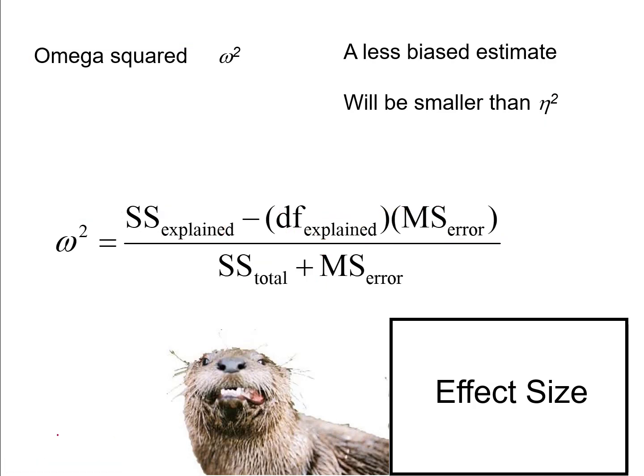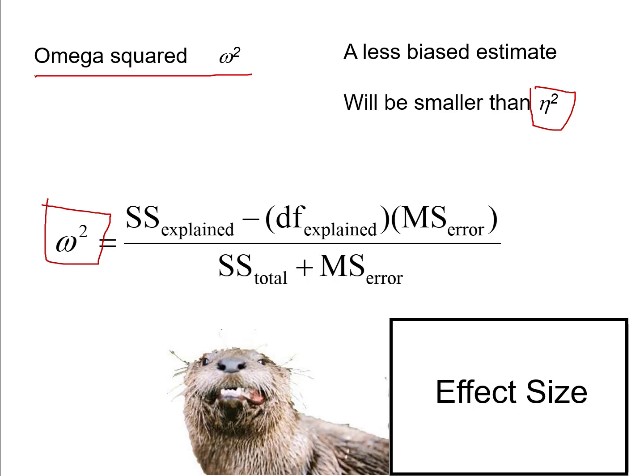And the main thing I want you to be able to do is to recognize this is omega squared. This is a formula for omega squared. And it's a different way of calculating the percent of variance explained. So just like eta squared estimates the percent of variance explained, the difference is that omega squared will give you a value that's been largely, not entirely, but to the best extent possible, corrected for that bias.